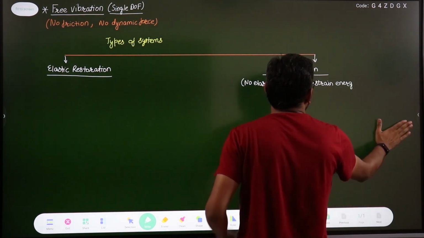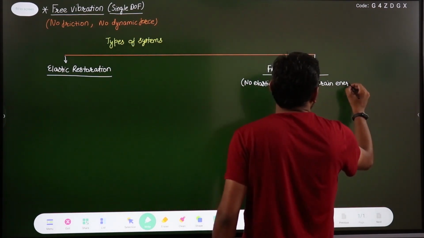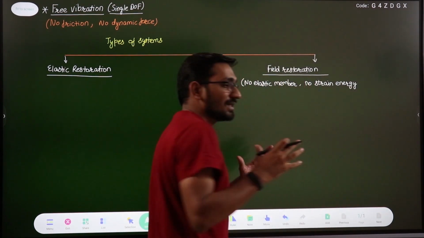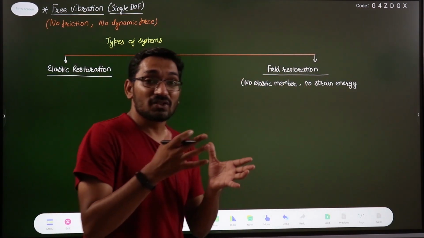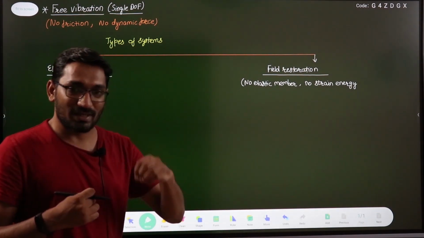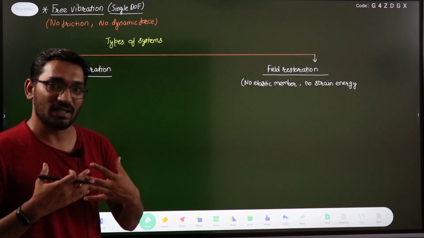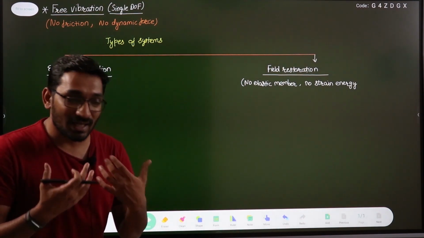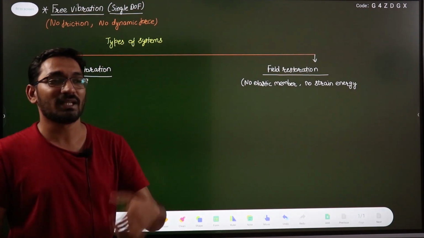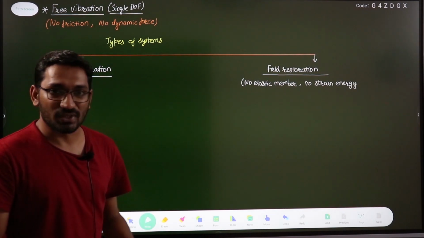As we discussed in the case of your elastic restoration, the energy which will be required for the motion will be stored in the strain energy of the system because of the elastic properties. So it can restore the energy. If you have the excess energy, the system will store the energy in the form of its strain energy, and if you require the energy for the motion, then it can give this strain energy to the system and the system will continue its motion, right?